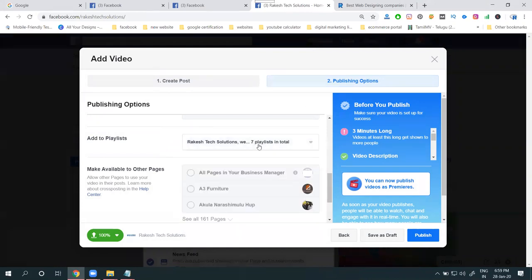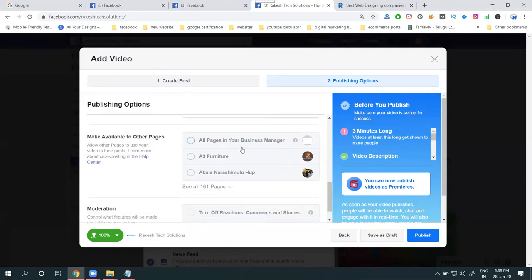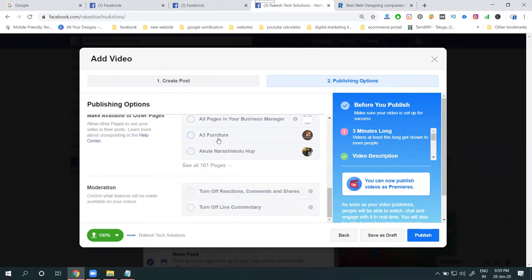Is it clear? I'm adding a total of 8 playlists. Existing one, remaining 7. Total how many playlists? 8. Next one. Here is an option where we can share to other pages also.